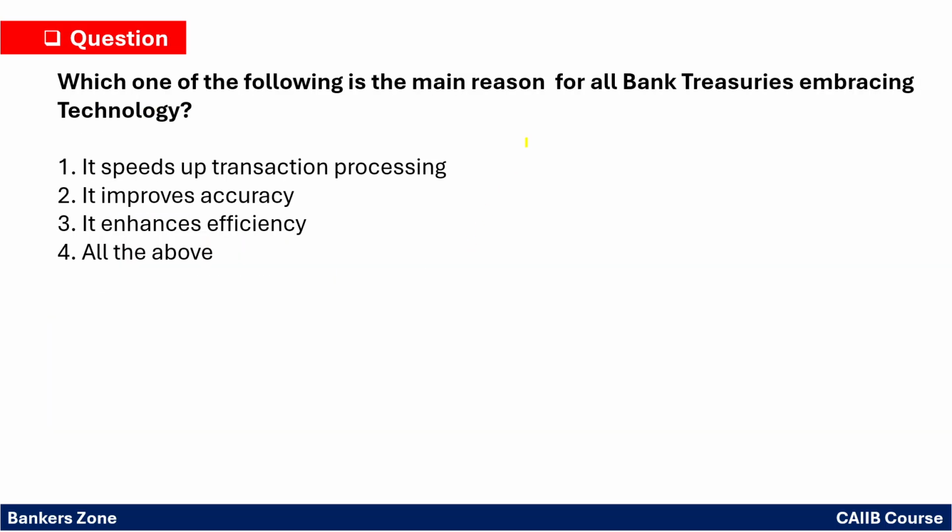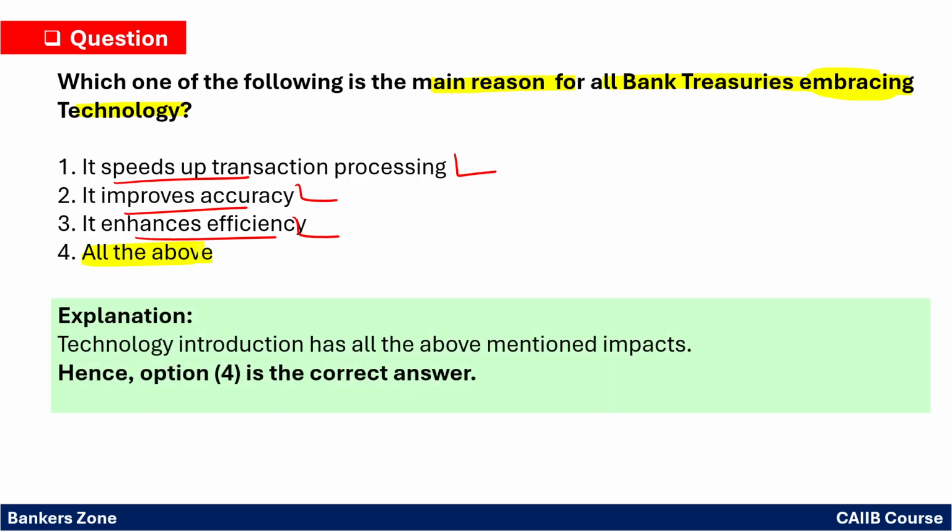Which one of the following is the main reason for bank treasury embracing technology? Embracing, what do you mean by embracing? Embracing means accepting the technology. So why is treasury now accepting the technology? Very simple: to speed up the transaction processing, improve the accuracy and enhance the efficiency, right? So option number 4 is most accurate here. So option number 4 is the correct answer.